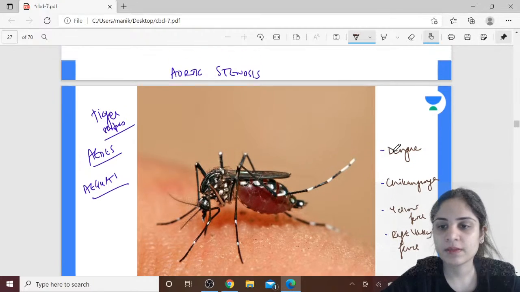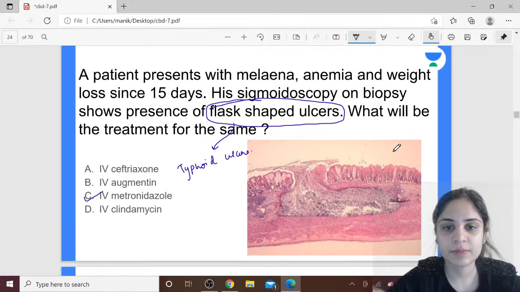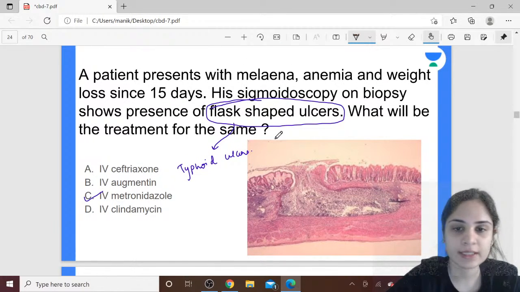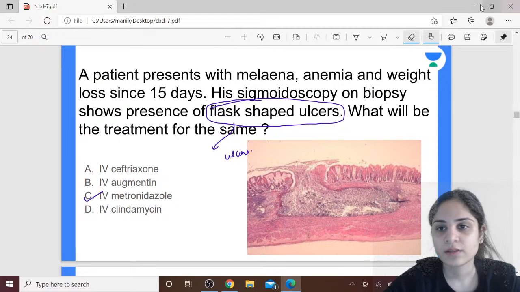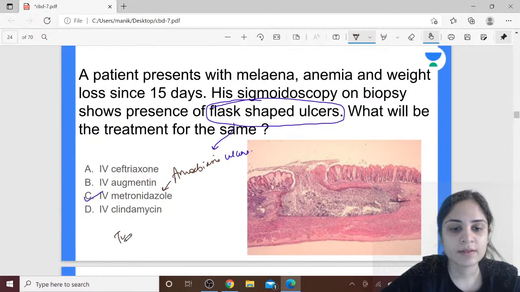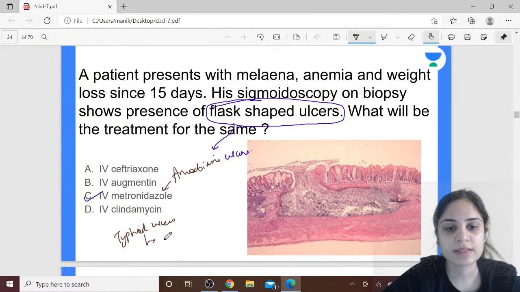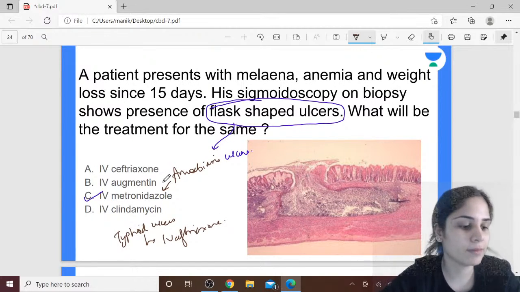Okay, so guys, I'm just pointing out a small mistake made by me over here. Okay, I'm really sorry about this. Rameshwar, thanks for pointing it out. These flask-shaped ulcers are not typhoid ulcers, they are ulcers caused by Entamoeba histolytica. Okay, so these are ulcers of amoebiasis, and that is why the treatment would be IV metronidazole. Okay, if you would have typhoid ulcers in the intestine, what would your treatment be? Typhoid ulcers in the intestine would be treated with IV ceftriaxone. Okay, so these are nothing but your amoebiasis ulcers which are treated by IV metronidazole.